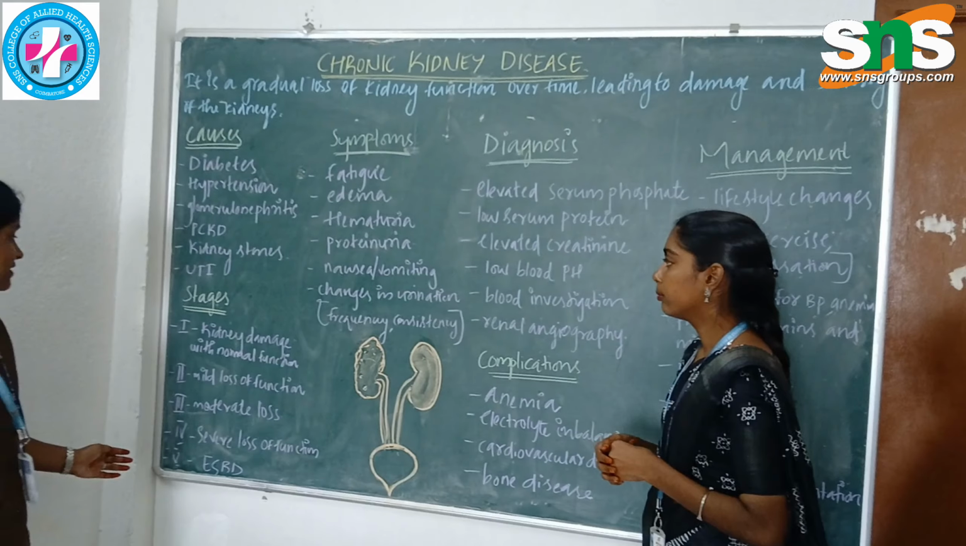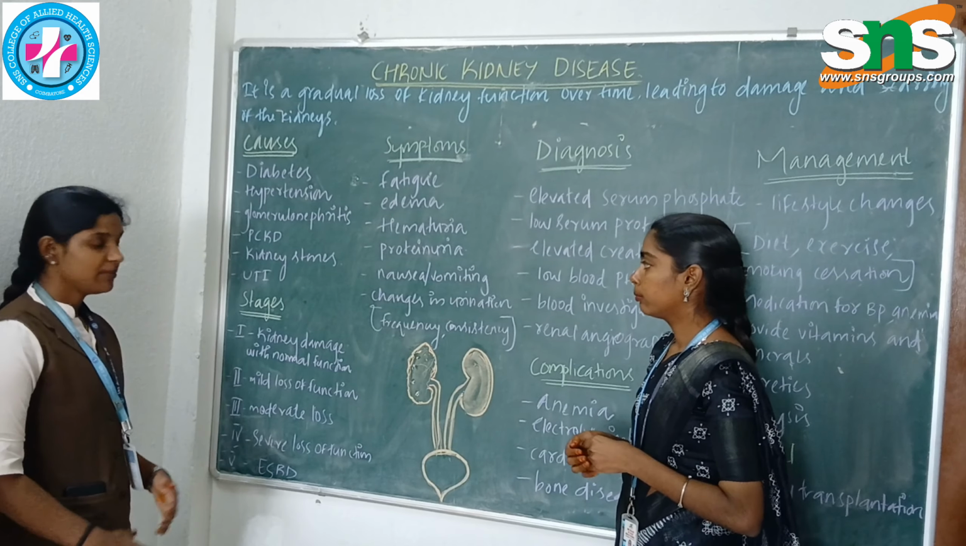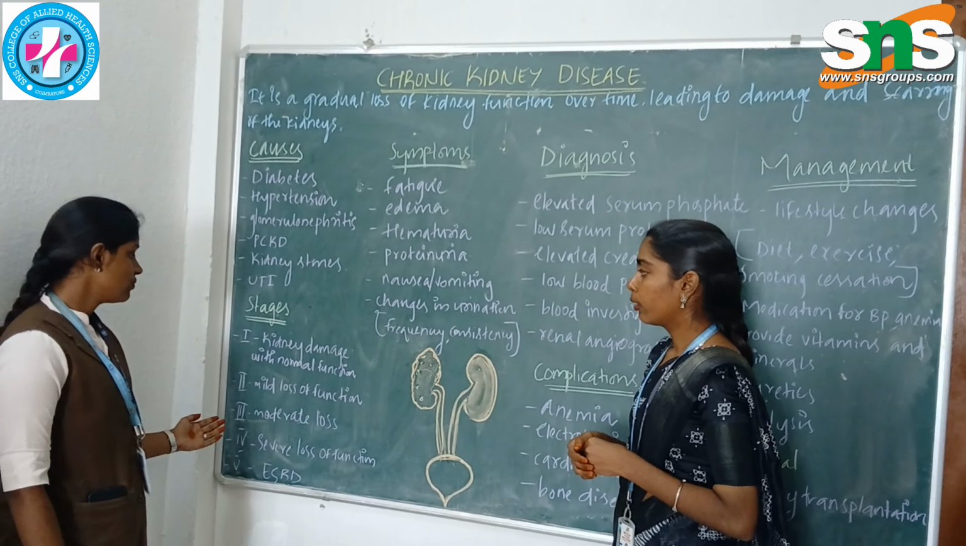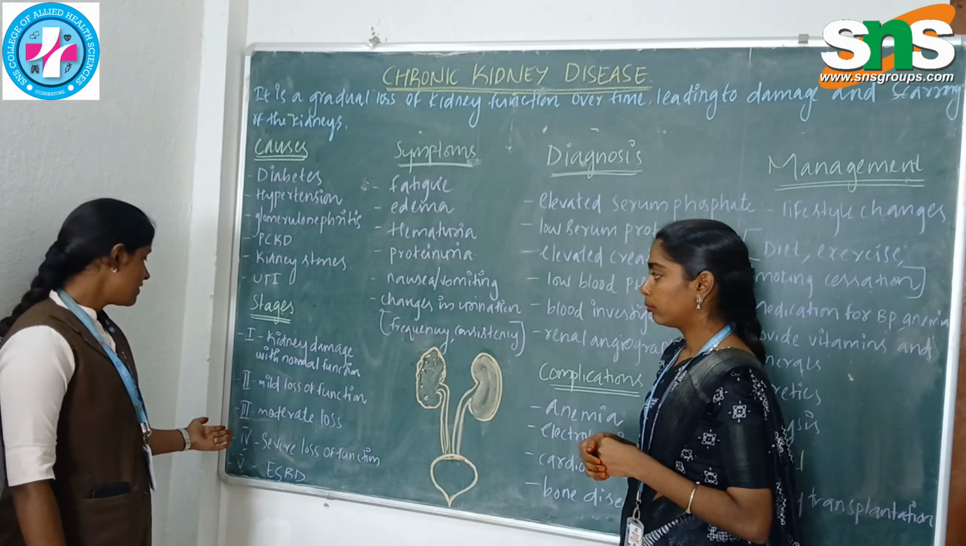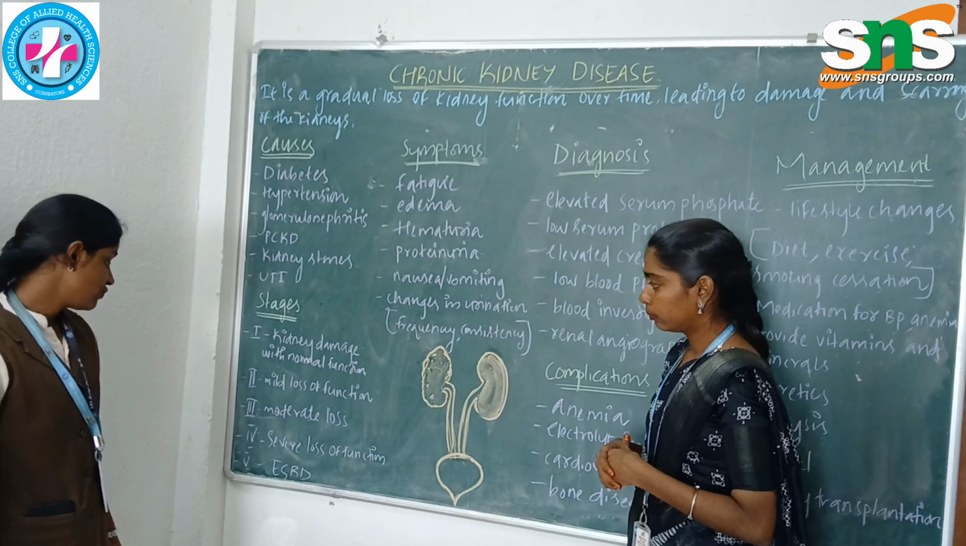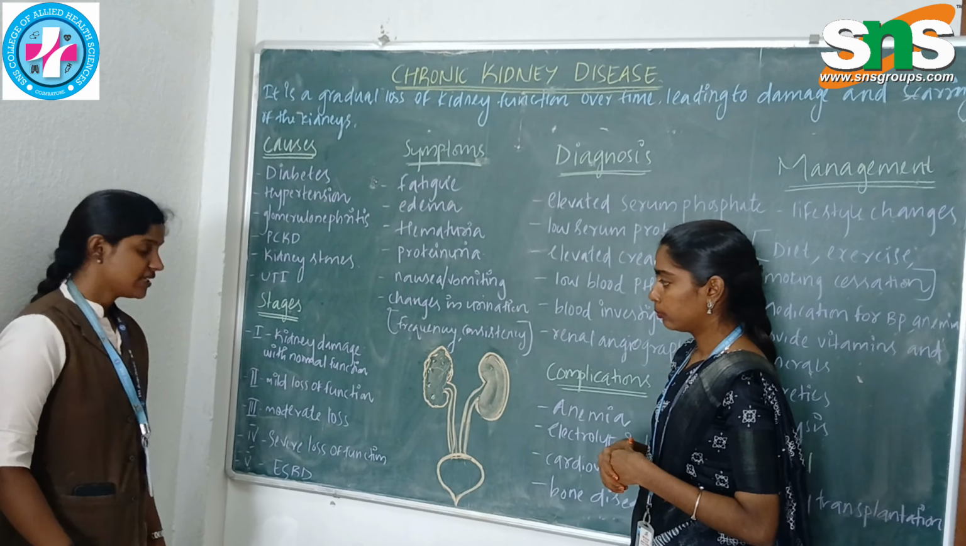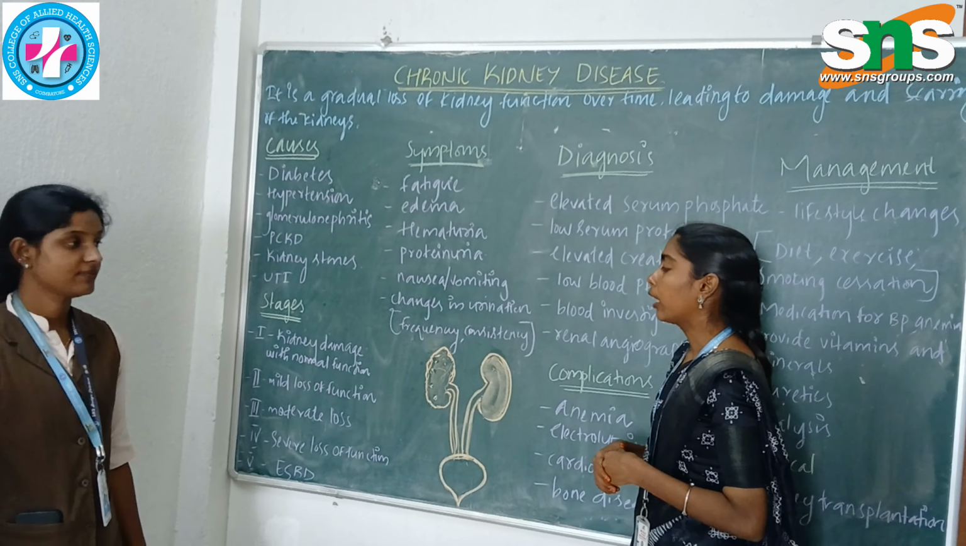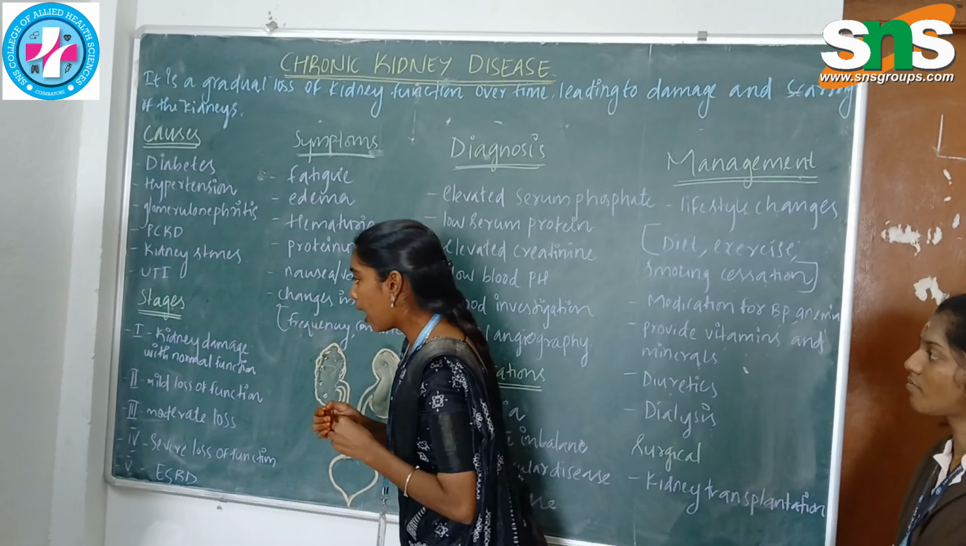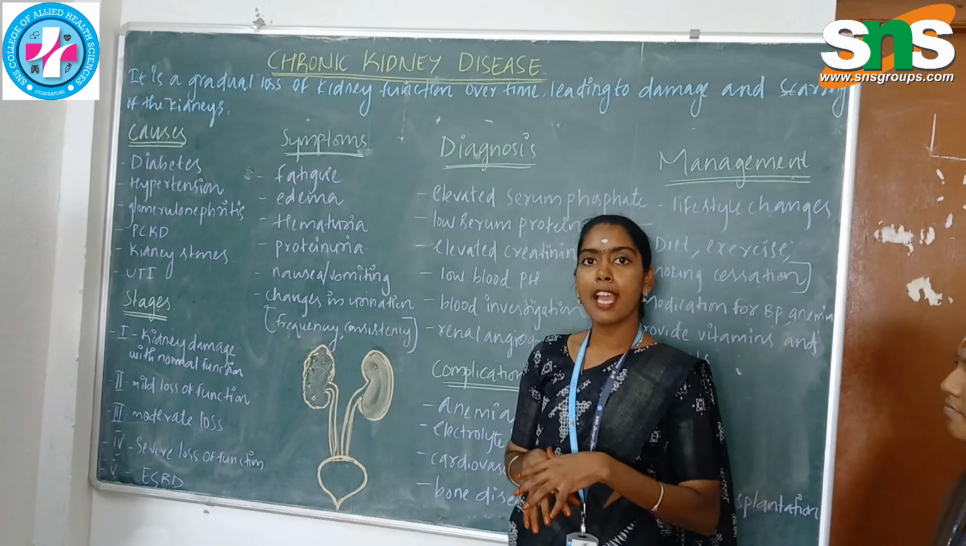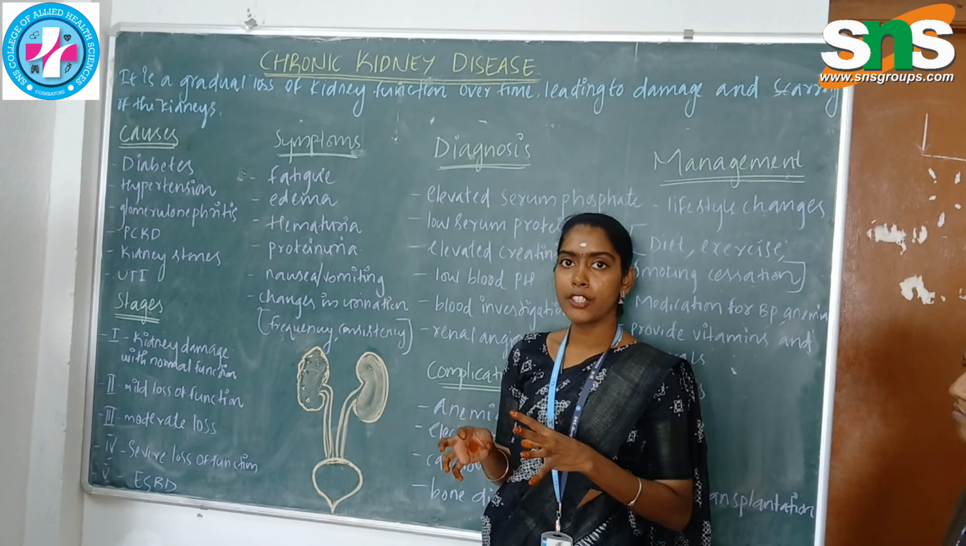Stages of chronic kidney disease. Stage 1, kidney damage with normal function. Stage 2, mild loss of kidney function. Stage 3, moderate loss. Stage 4, severe loss of function. Stage 5, end stage renal disease. In the first stage, kidney damage with normal function. The kidney is damaged but it still functions normally.